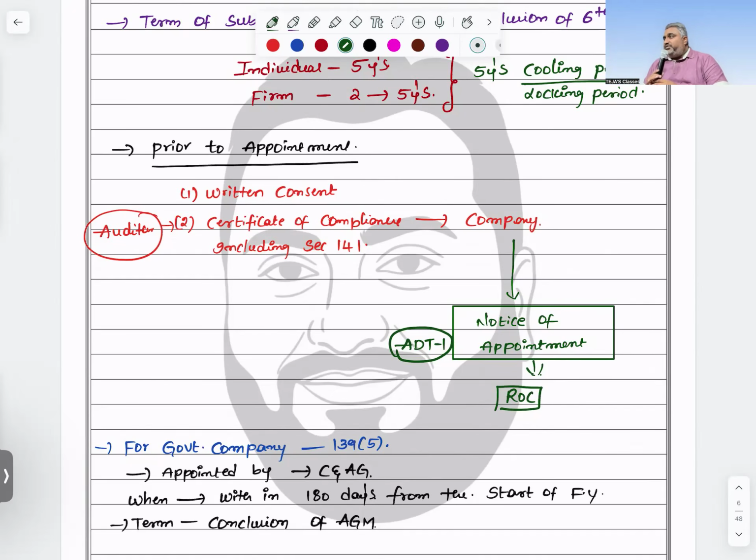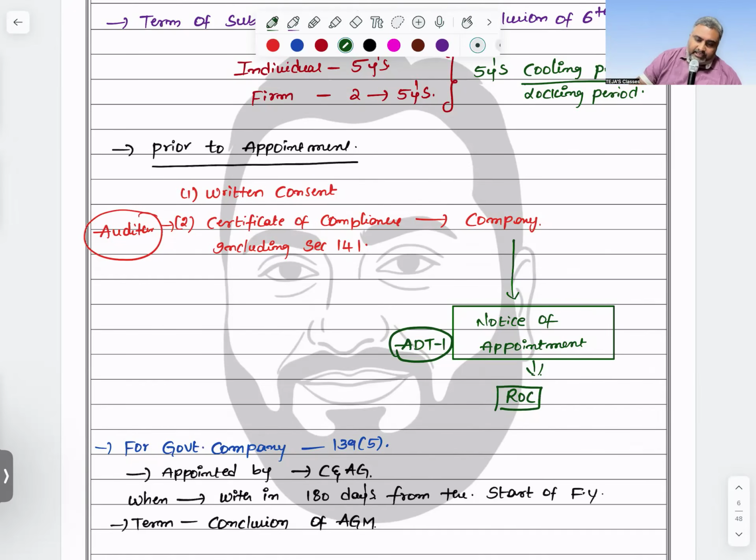Sir, how to remember the days? I always tell my students: try to remember where you are using something other than 30 days. Then in all remaining situations, write down 30 days. Only in very rare cases do we use something other than 30 days. So try to remember where you use other than 30 days, and in all the remaining situations just write 30 days itself.